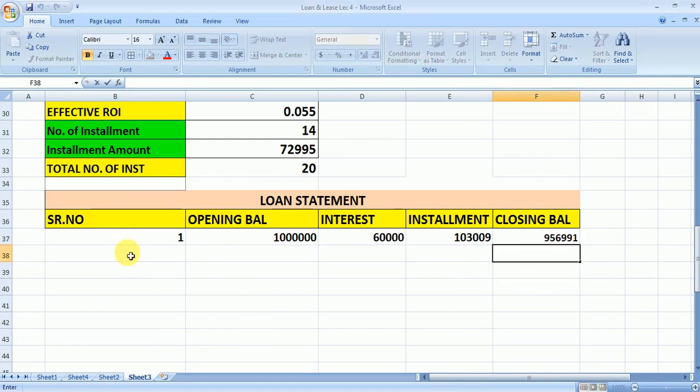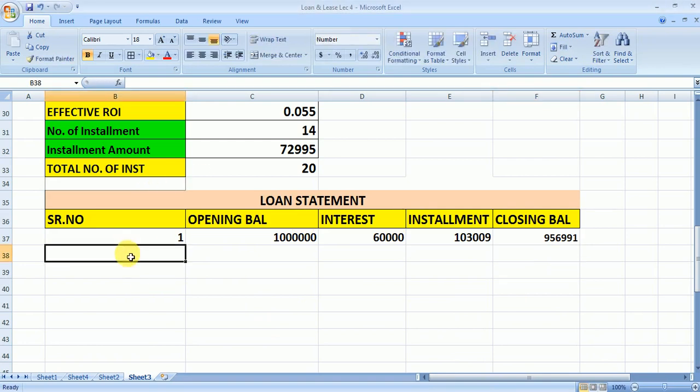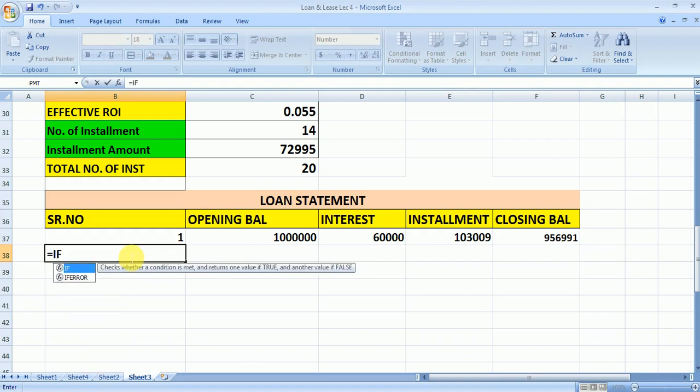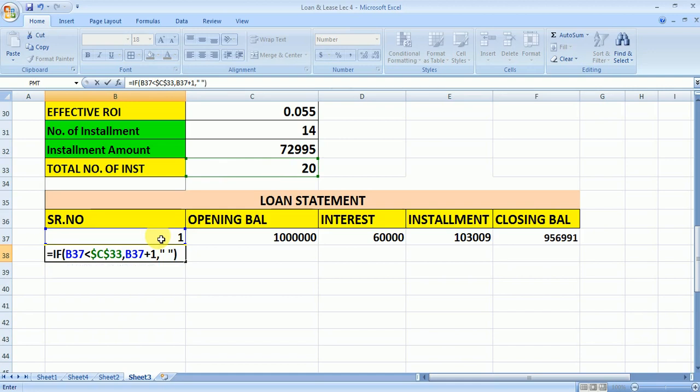So here I am using the garbage cleaning, so is equals to if this serial number is less than total number of installment which is fixed, then it should add this plus 1, otherwise it should be blank. Fine. So this formula we have already used in garbage clearing.